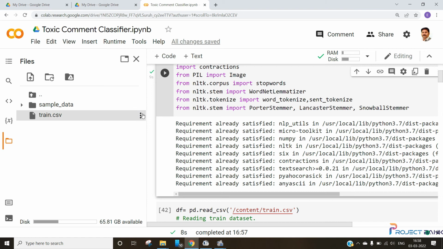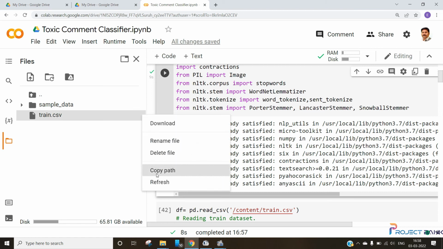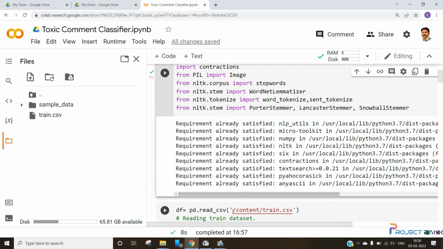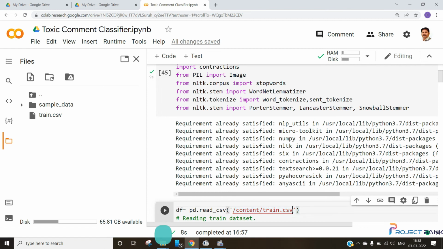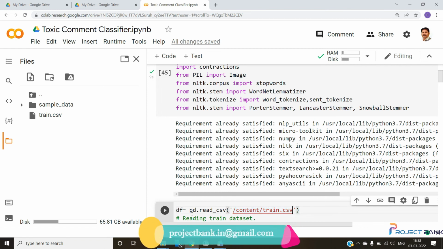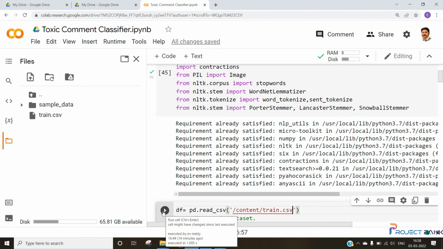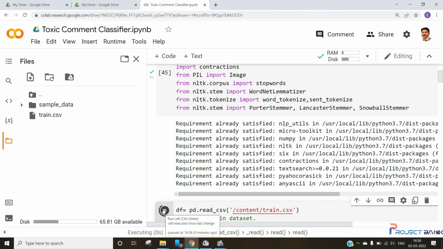Then we need to copy this path and replace it here. So here we read the data set, which is stored in df. Let us run this and see how our data looks.